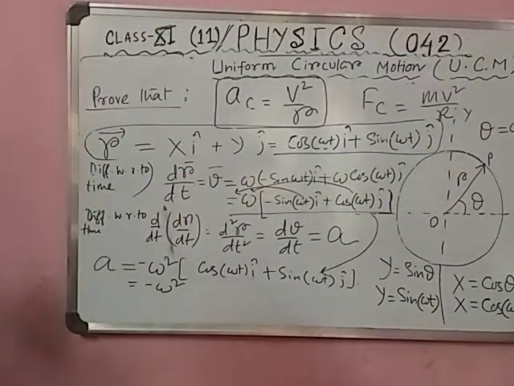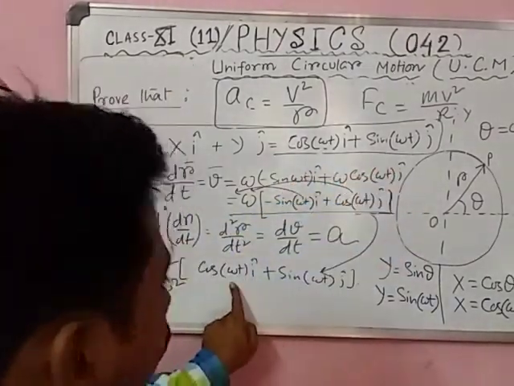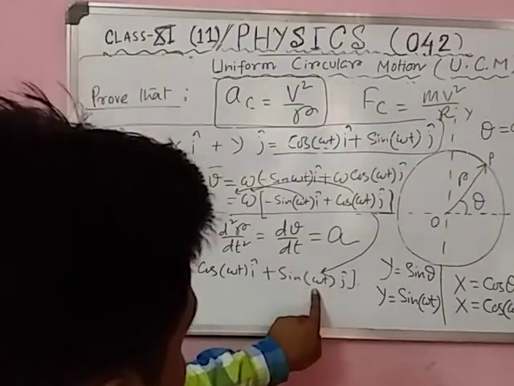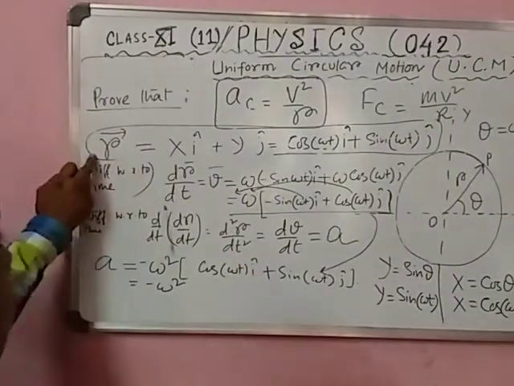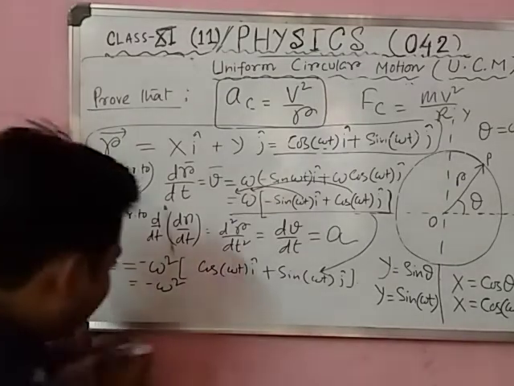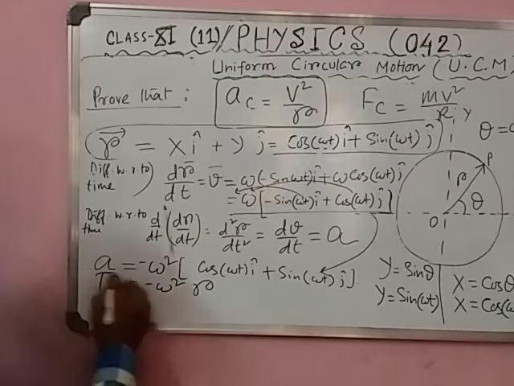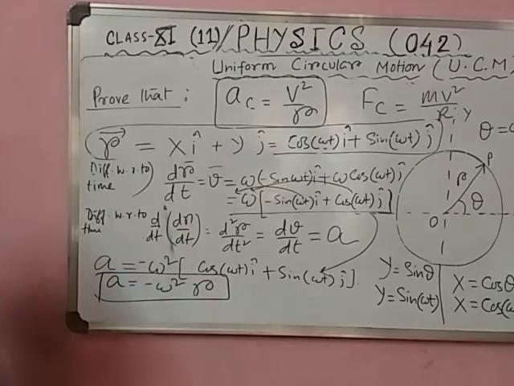So you can write cos omega t i plus sin omega t j. So this term is nothing but r. Okay, do you agree with me? Yes. So you can write r. So acceleration equal to minus omega square r.